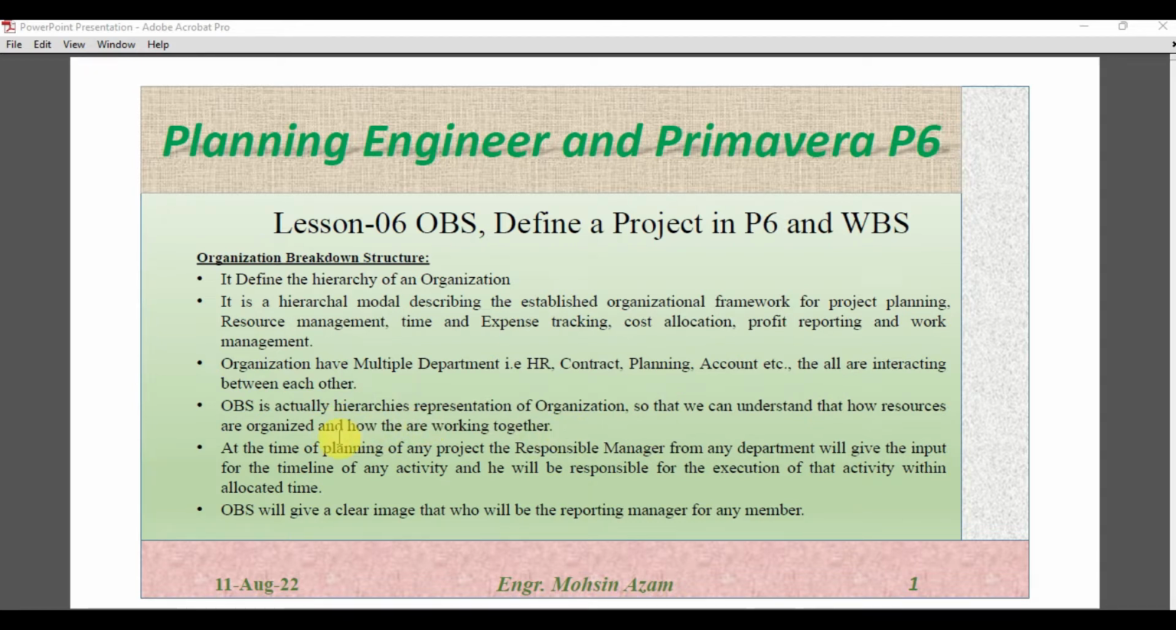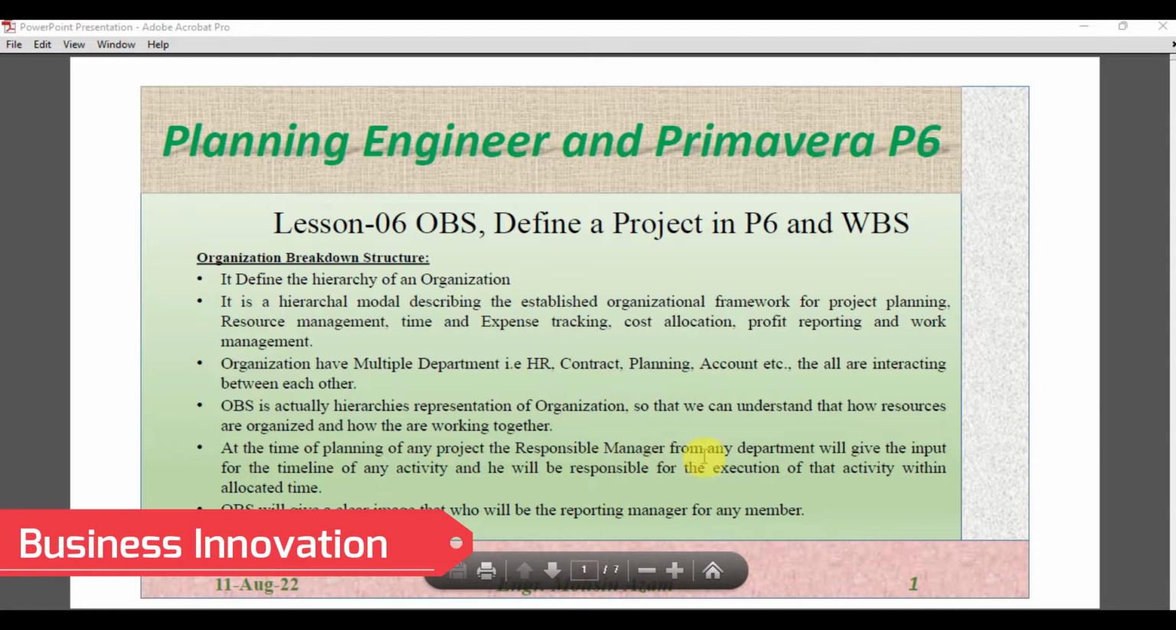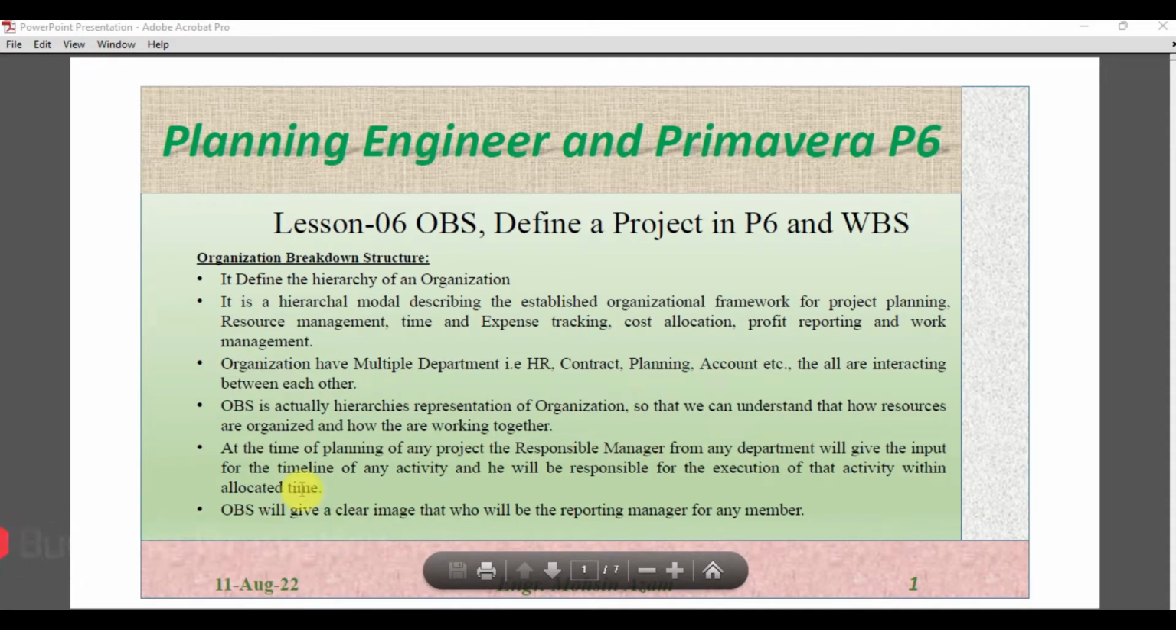they are working together. At the time of planning of any project, the responsible manager from any department will give the input for the timeline of any activity and he will be responsible for the execution of that activity within the allocated time. So at the time of planning for any project, as it's written here, the responsible manager from their department will give the input, meaning the time for any activity related to their department, and he will be responsible for the execution of that work. OBS will give a clear picture of who will be the reporting manager for any member.